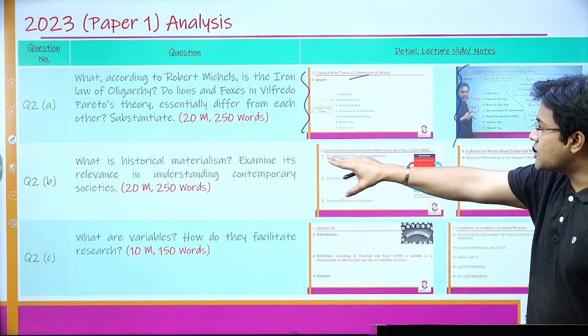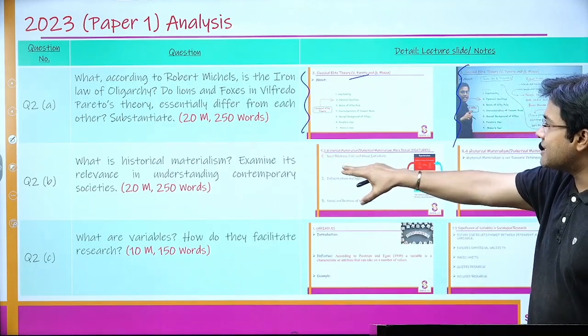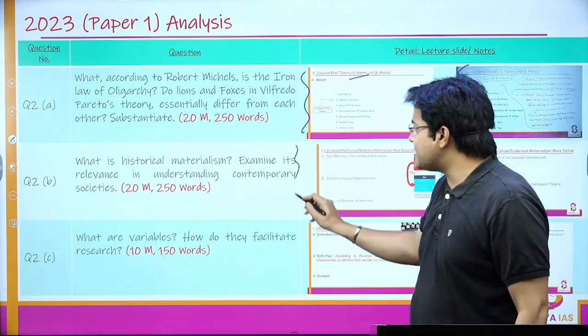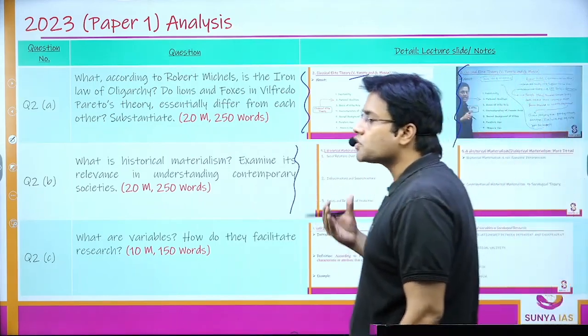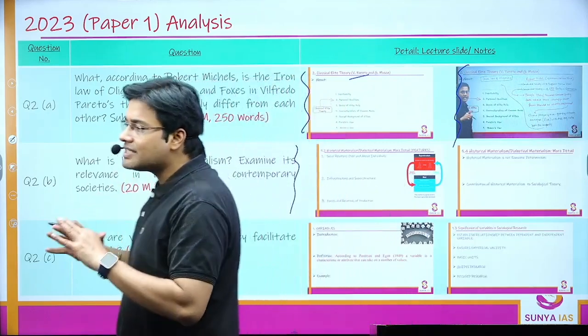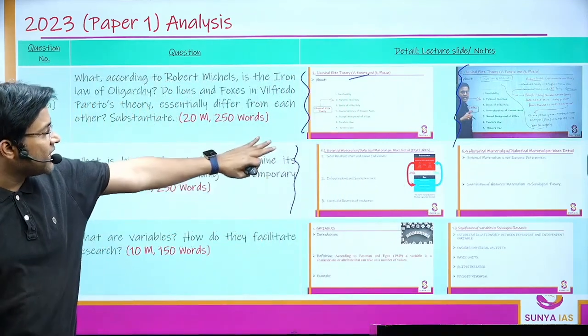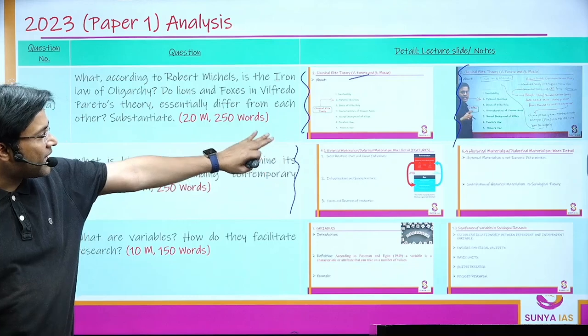Then next is, what is historical materialism? Examine its relevance in understanding contemporary society. Again, this question was very static and very easy, especially for those who have joined our Sociology Foundation course at Sunya IAS. As you can see, I've attached the screenshot again here. You can see I've talked about historical materialism. I've given the proper diagram.